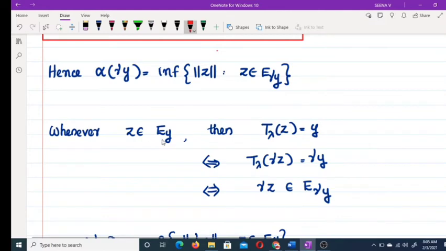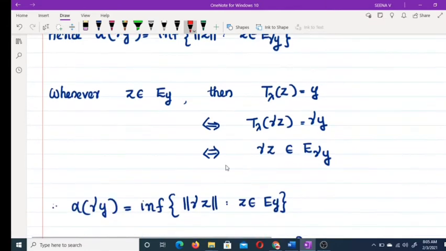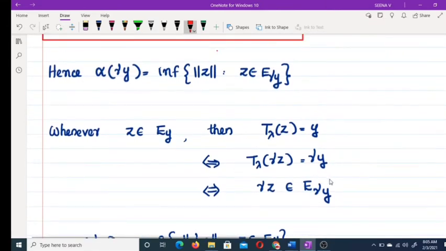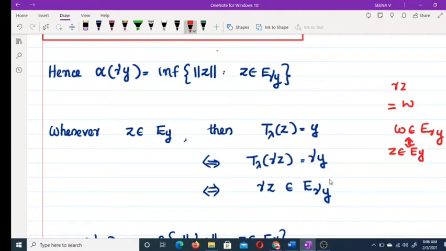Whenever z belongs to E_y, γz belongs to E_γy. Clear? So we can write γz as some w. So z belongs to E_y implies w belongs to E_γy, where w is γz.